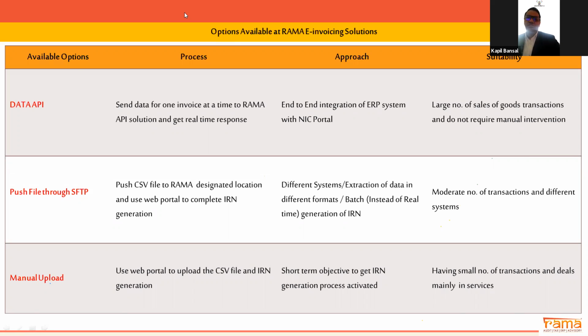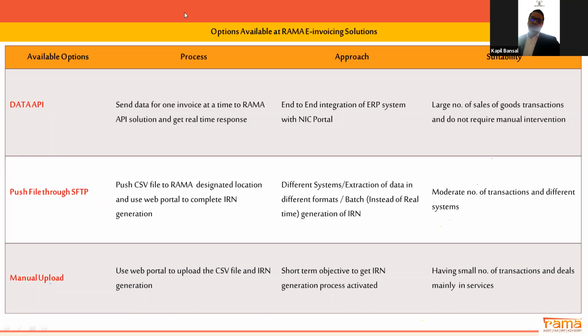There are various options available through your IT systems, your ERP systems, by which you can integrate and send the information on a click of a button from your ERP or accounting system to the government's portal, and get the IRN number at the same time. These things are possible, and the government has given the options for that. Using those options, IT teams and consultants like us, and Rama, have developed software for respective ERPs, where you can manage all these things within your ERP itself.